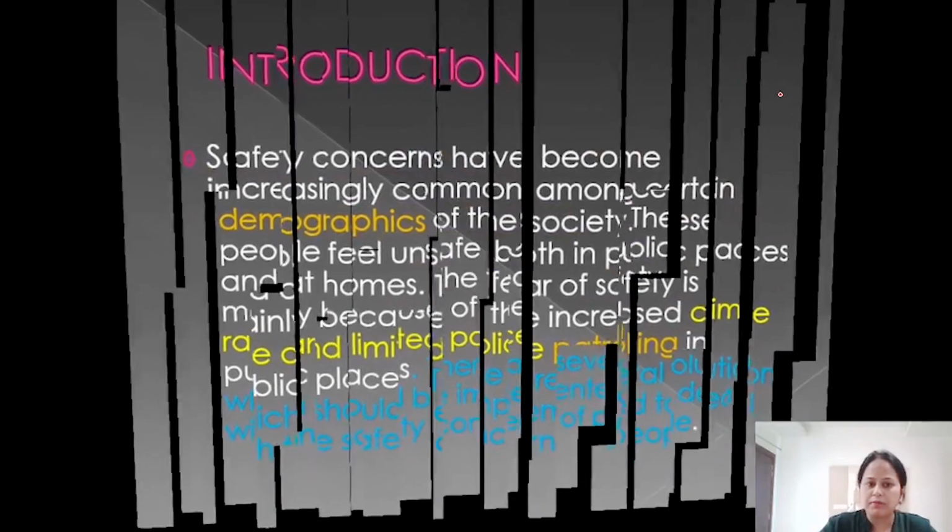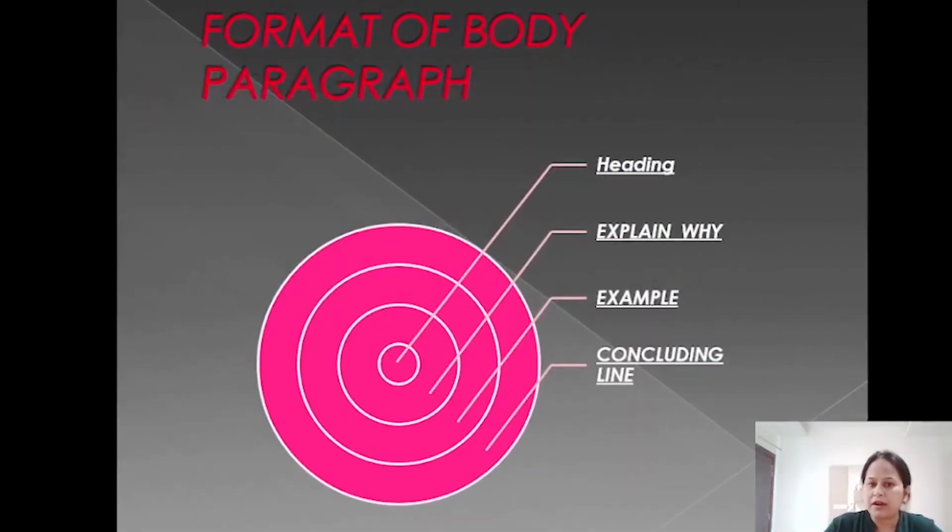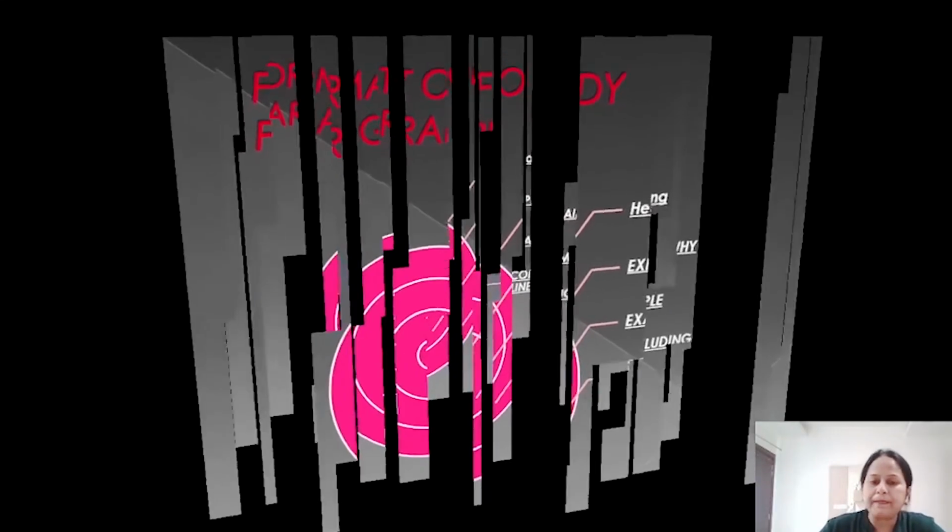Let's move to the body paragraphs. Now if we talk about body paragraphs, this is the format. First we will talk about what the paragraph is about. So here we are going to talk about the reasons why the crime rate is increasing. I have given the reason increased crime rate, so why do people feel unsafe? The reason is increased crime rate. So I will explain why the crime rate is increasing, and due to this why people are feeling unsafe. Then I'll give an example to support this, and then I will end the paragraph with a proper concluding line. Let's see how. Check this out.